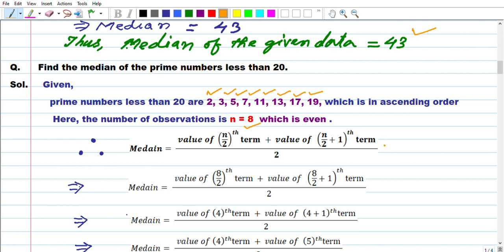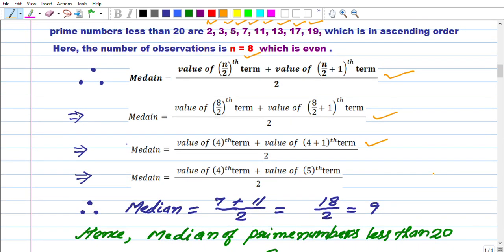Step 1, we first write the relation, then we write n and compute it. After computing, the 4th term, you count 1, 2, 3, 4, that is 7.